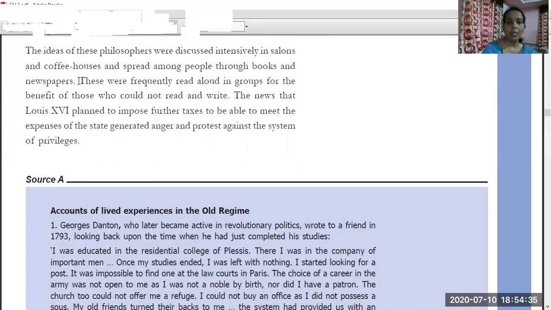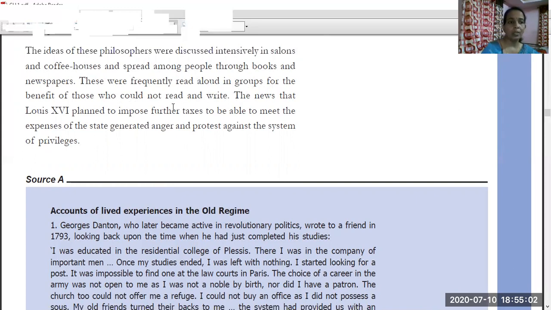Formal, informal, all kinds of discussions took place, and the ideas of these philosophers of equality, of fraternity, of democracy, and end of privileges were spread. These were frequently read aloud in groups for the benefit of those who could not read and write.